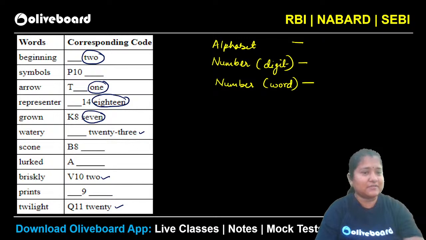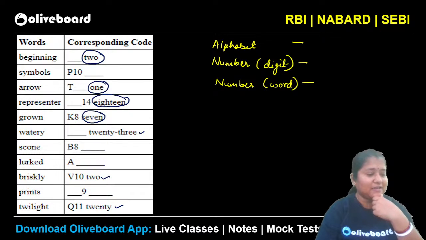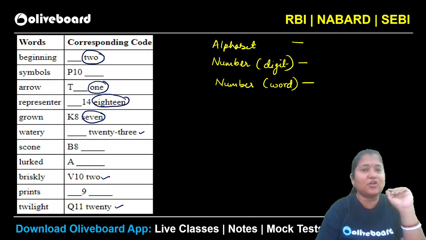Count of words. What is count of words, Satya? Why do we have a 2 for beginning? Corresponding code: 2 for beginning, 1 for arrow, 18 for representer, 7 for grown, 23 for watery. I mean letters. No, Satya. You are talking about the number given in words, right? Arunya, that's the right one. Absolutely the right logic here.